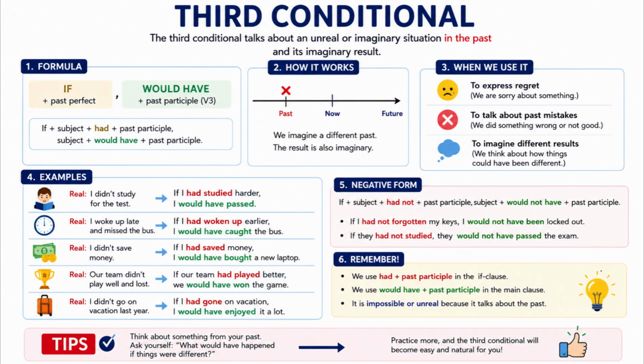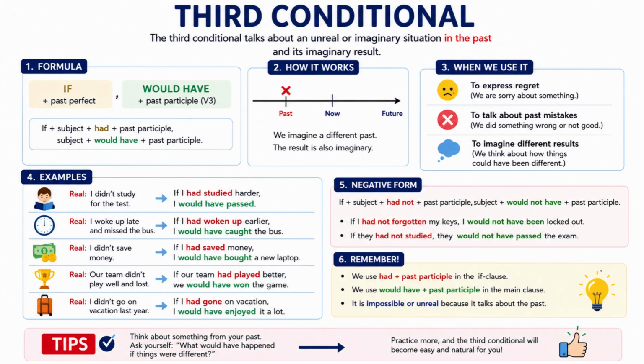6. Questions with third conditional. We can ask questions using this structure. Examples. What would you have done if you had lost your phone? Answer: If I had lost my phone, I would have bought a new one. Where would you have gone if you had had more free time? Answer: If I had had more free time, I would have traveled.